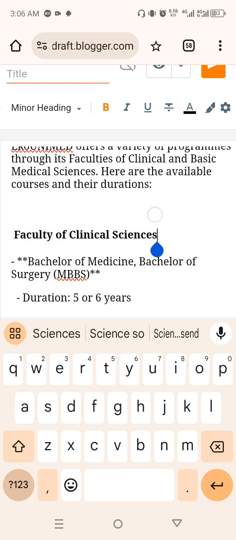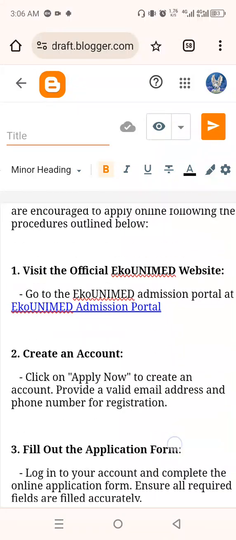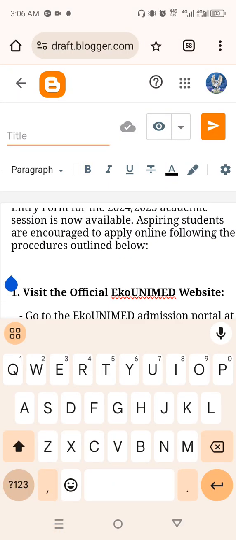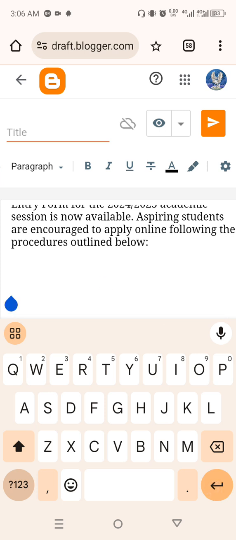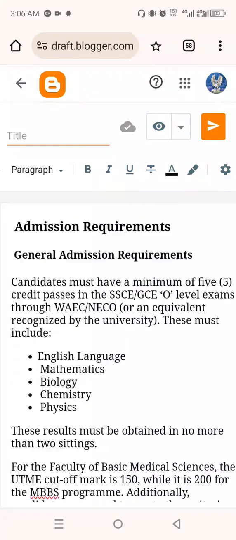So when you are done, let's imagine you are done crafting your post. One thing I recommend is to add one image here. You can just add one image. In our next lecture, I'm talking about how to add an image. So this lecture is basically how to craft your post.